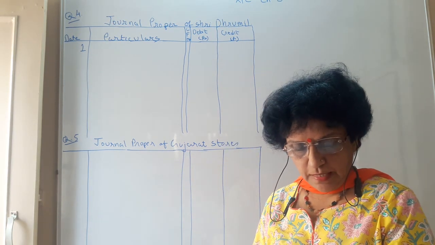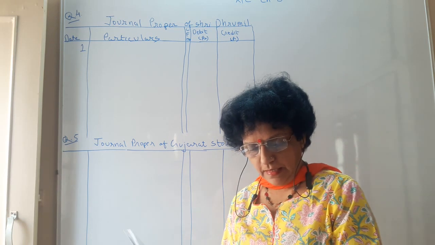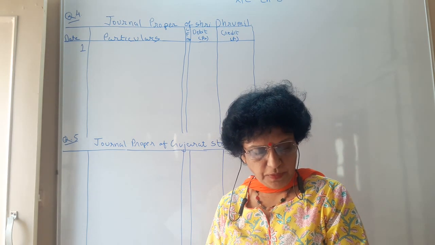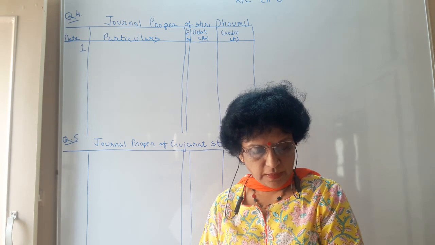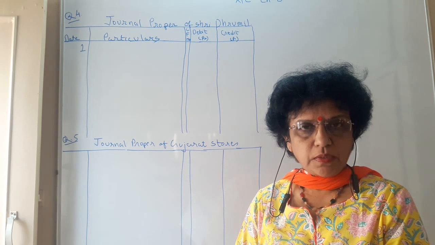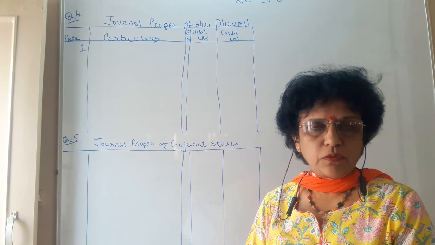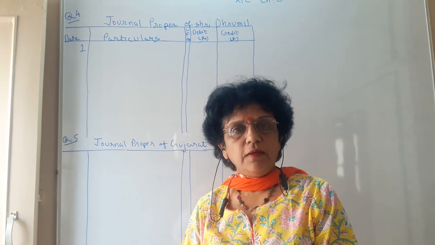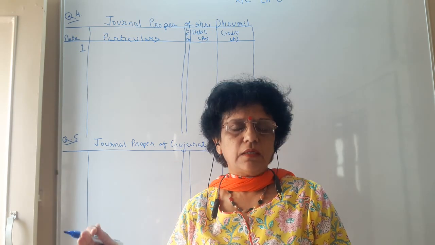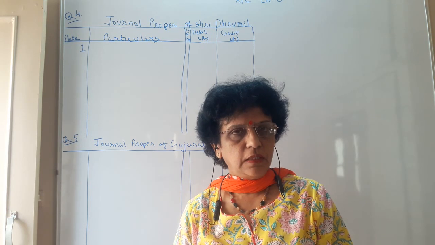Dhrumil Kumar starts business with the following assets and liabilities on 1/1/2015. Write the opening journal proper. Cash 18,000. Bank balance 12,000. Now as we have understood, when you write the journal proper, we are recording those transactions which are not included in any other subsidiary book.